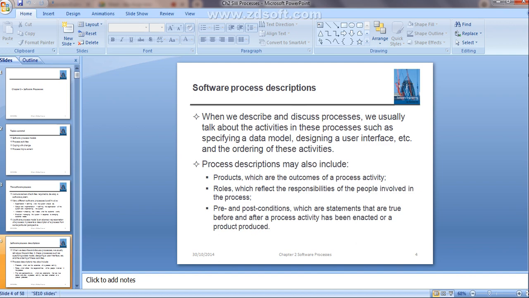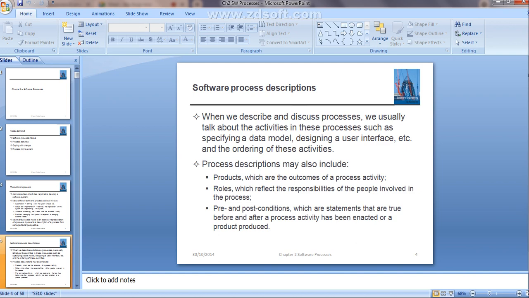If you consider the software industry developing a particular software, all the employees who work on the development of the project have different responsibilities, and they play different types of roles. The developing team will be there, testing team will be there, management team will be there. That is what is called roles, which reflect the responsibilities of the people involved in the software process. Clear?